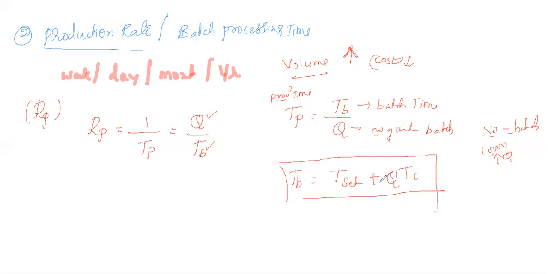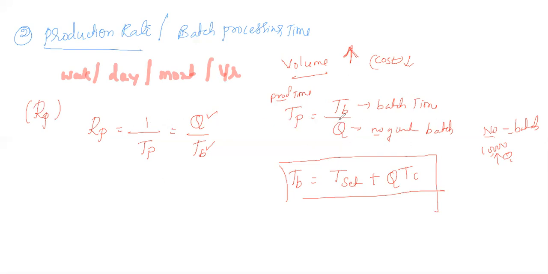Once you get this value, if T of B is divided by the total number of products, we get TP, the production time. The reciprocal of the production time we can calculate, or directly, if you know T of B and Q, you can calculate Q by T of B. The reciprocal of this is nothing but the production rate. TP is equal to TB by Q, that is the production time. RP is equal to the reciprocal of this.